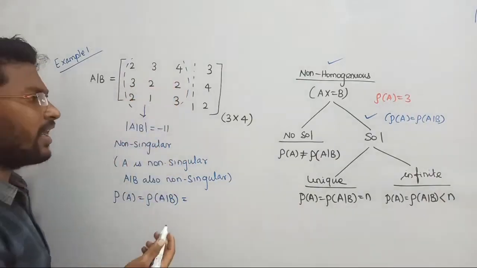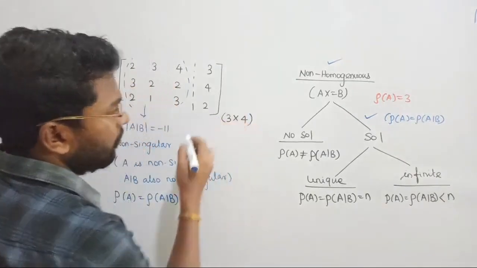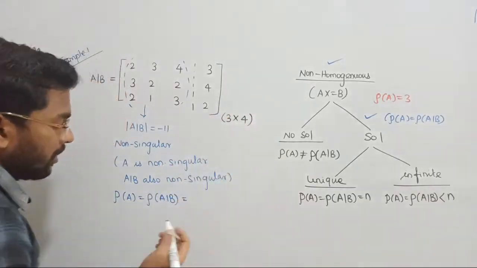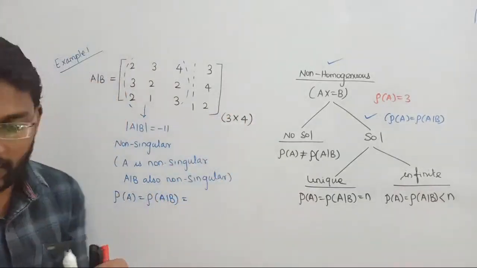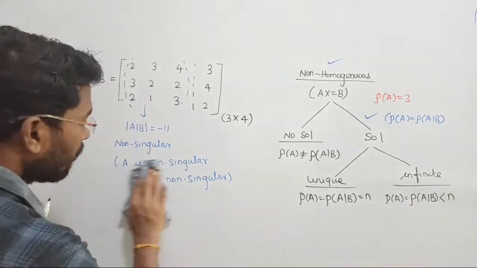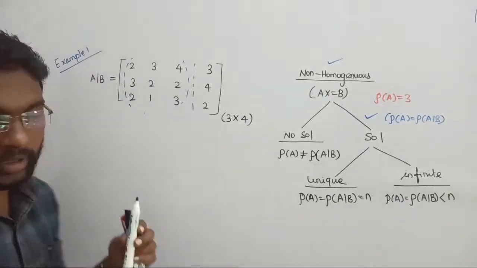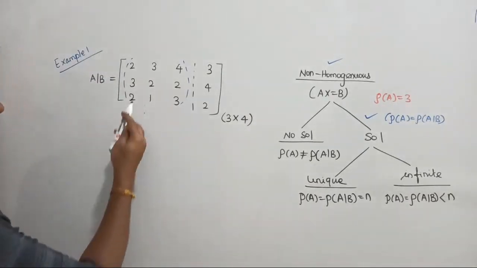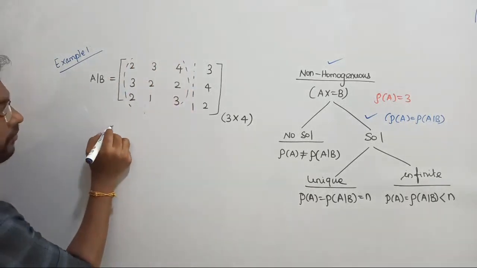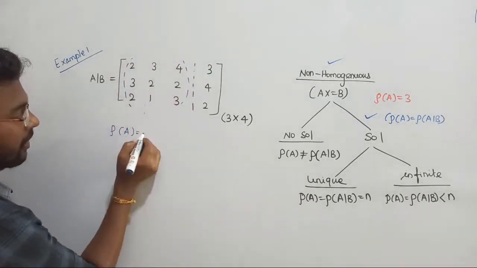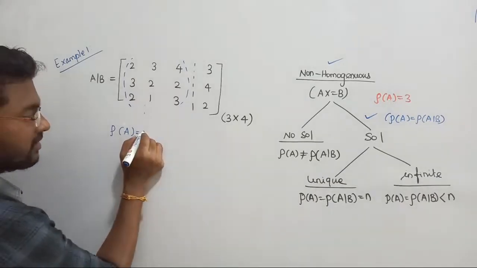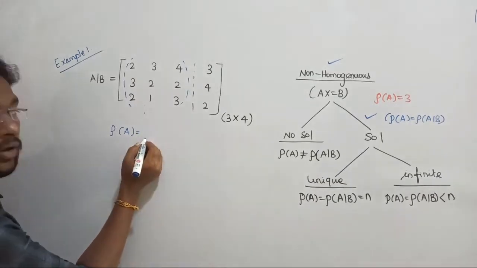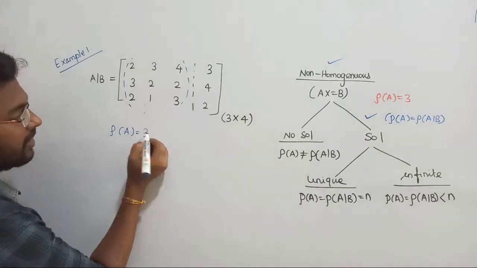3 non-zero rows. If you have a non-square matrix, guys wait a minute, let me write these things clearly. First, when we took only matrix A, we got a square matrix. You found the rank for matrix A alone, right? So rank of A should be equal to the order of the matrix. Order of the matrix is 3.